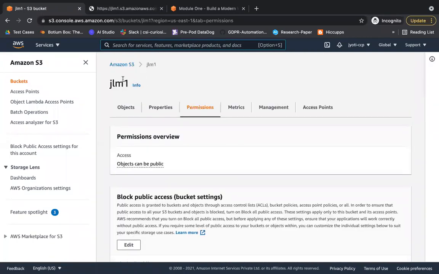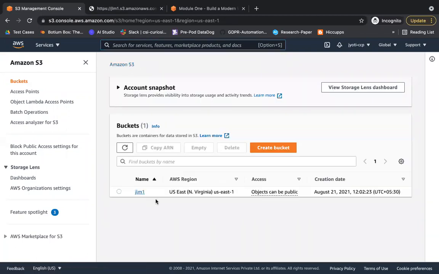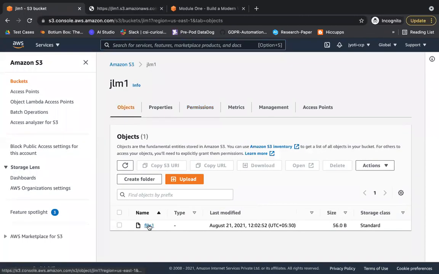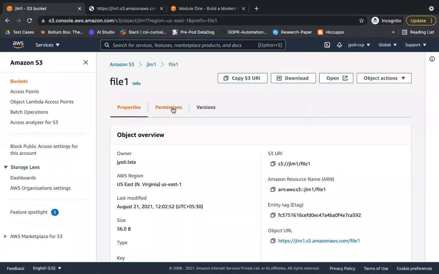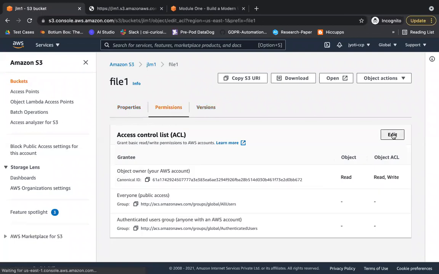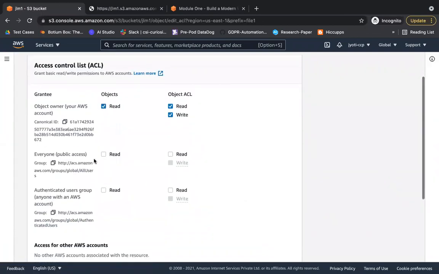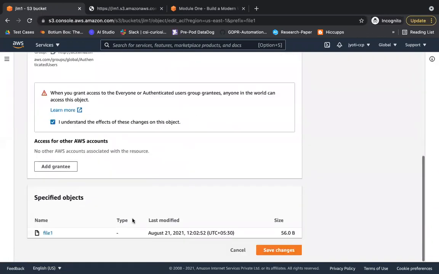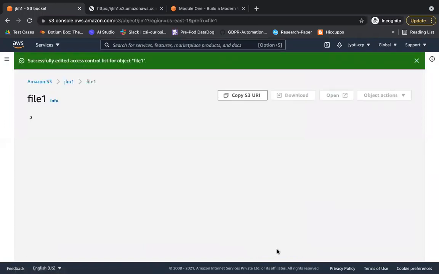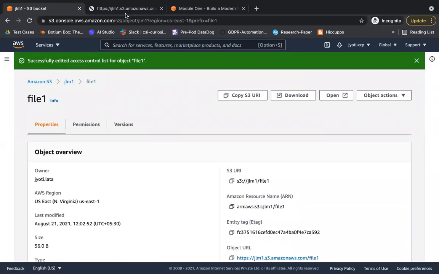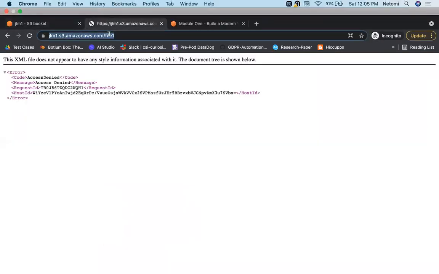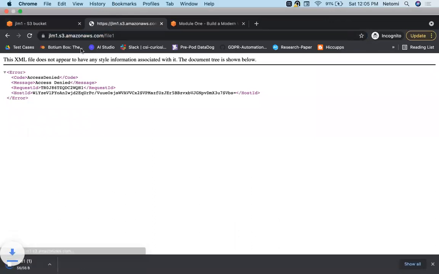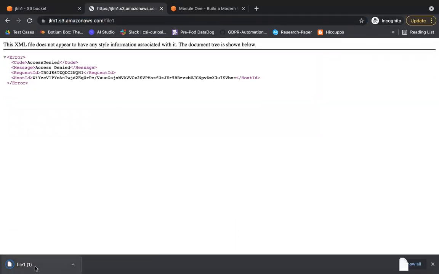Because this is off. Yeah, sorry. So everyone has public access to this object. Okay. Let's see if I can access it. See, I was able to access it. That's why the file got downloaded.